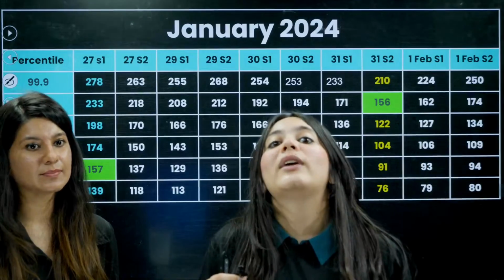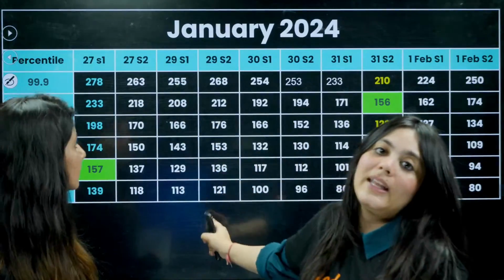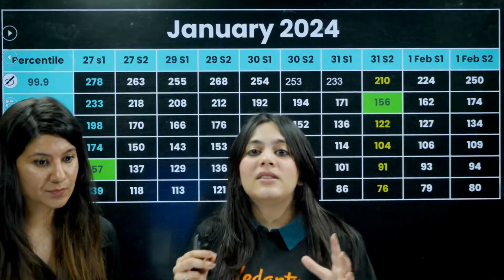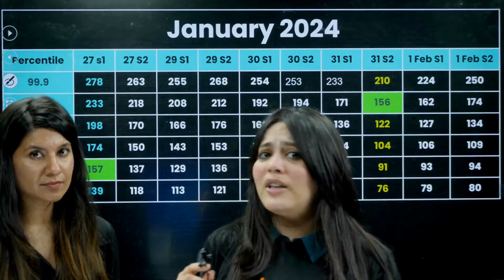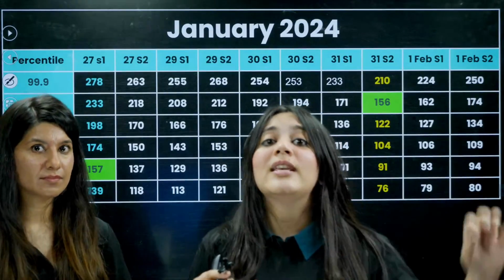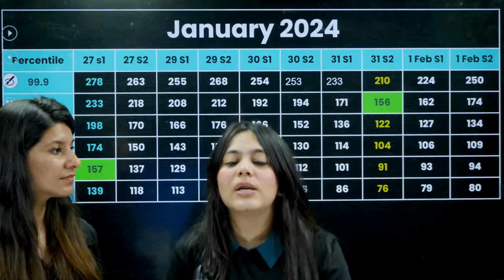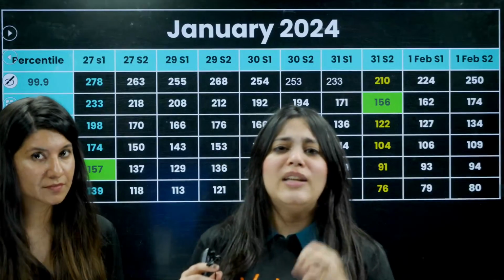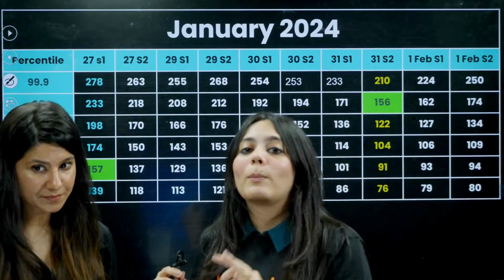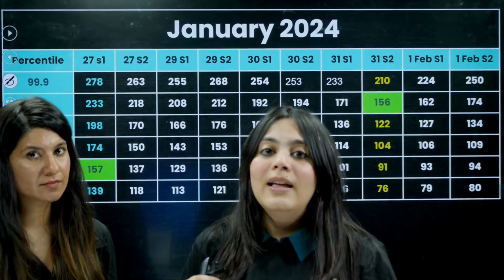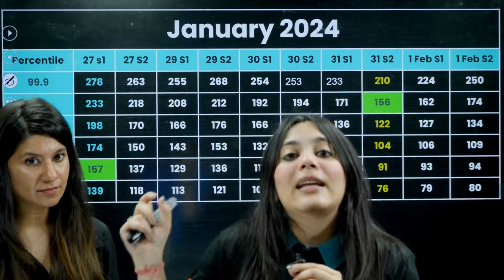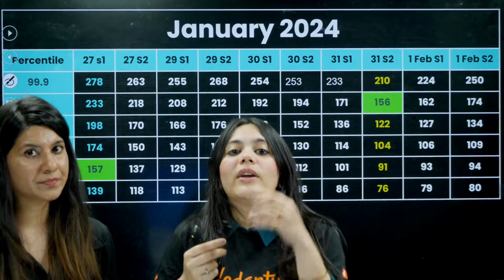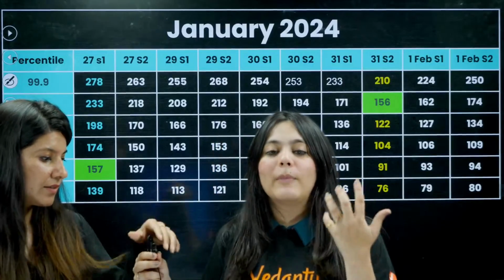So that speculation seems to be a bit true, that the majority of the students actually took the exam on the 27th and 29th, and only 10% were here, and hence we can see that there are so many discrepancies in marks. Because of this uneven distribution, it is extremely unfair to students. If that speculation is true, it is extremely unfair, and Vedantu is taking the initiative once again. Fill in the form below, and if that has not happened, then please release the number of candidates that appeared in each shift. We appeal to the NTA to release that sheet of the number of candidates, right?